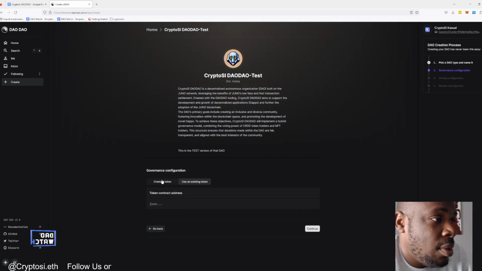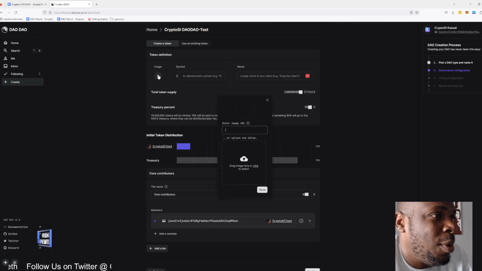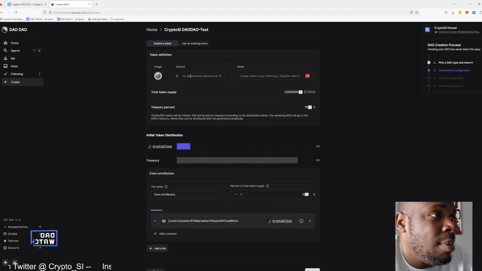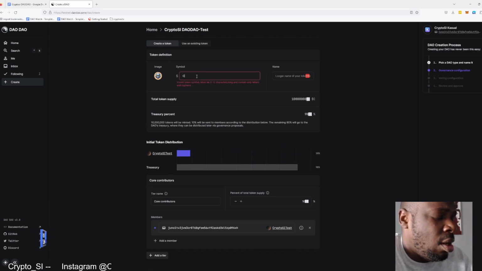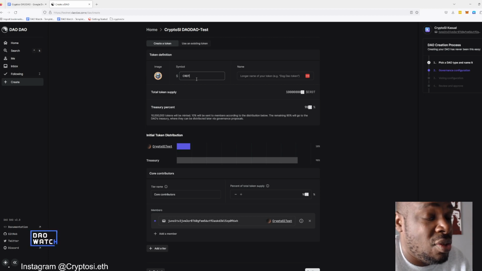Okay, create a token or use an existing token? Use an existing token? No, let's create a token. Image of the token. The image is going to be the same. Symbol, an alphanumeric symbol. It's going to be CRDT, because it's CryptoSI DAO test.